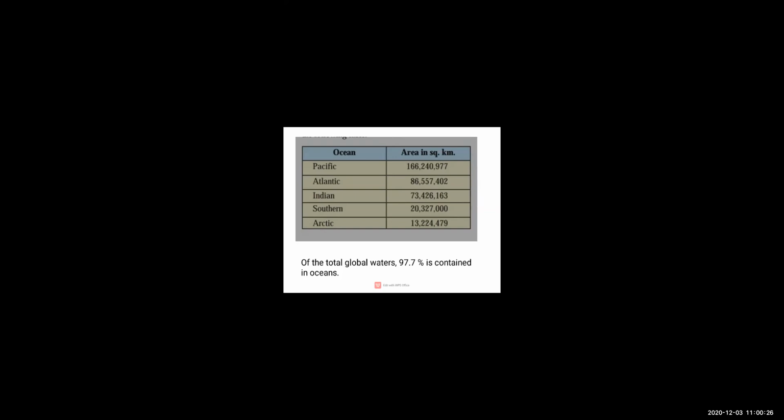As we have studied, the hydrosphere includes all the water bodies. It covers all the oceans, seas, rivers and their tributaries, lakes, reservoirs and also groundwater. Out of all that total global waters, 97.7% is contained in oceans. I hope you all have understood.